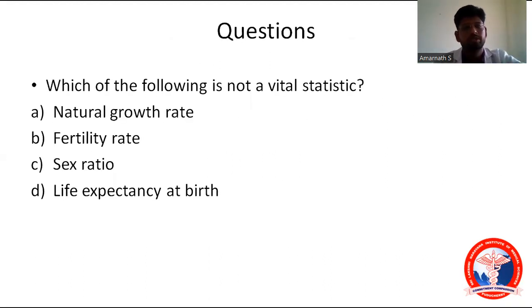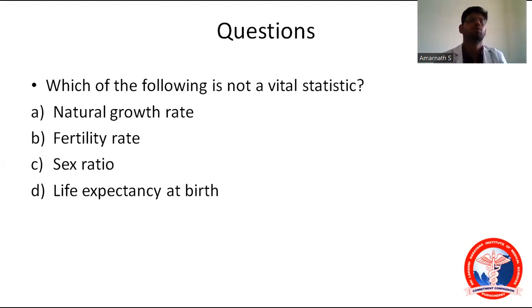I will go on with my lecture, but I just wanted to have a question and answer session. Which of the following is not a vital statistic? Option A is natural growth rate, option B is fertility rate, option C is sex ratio, and option D is life expectancy at birth. Can anyone answer this question? The answer is